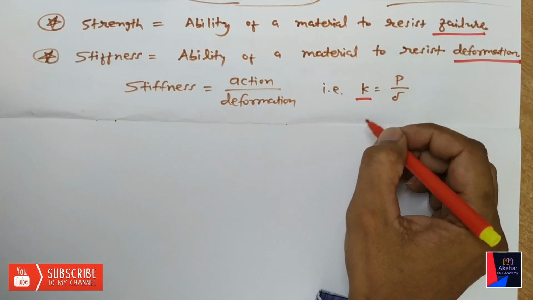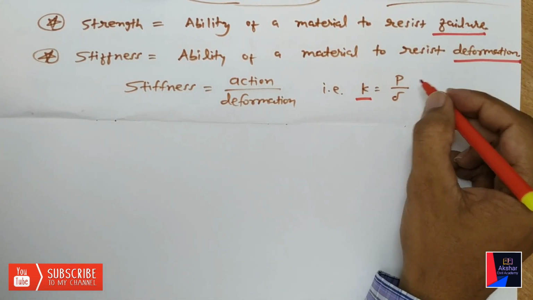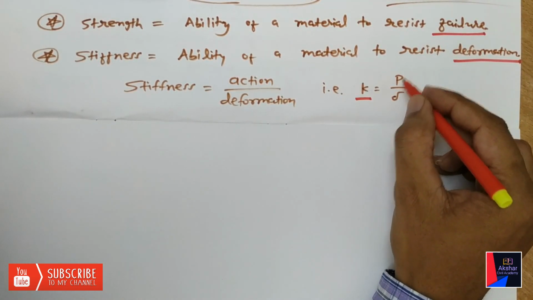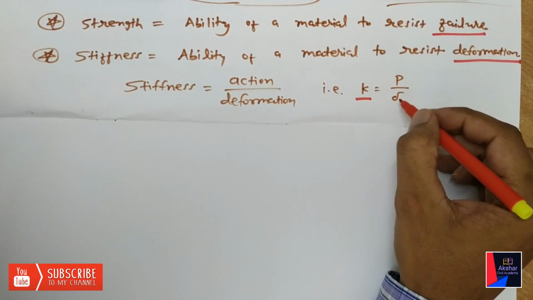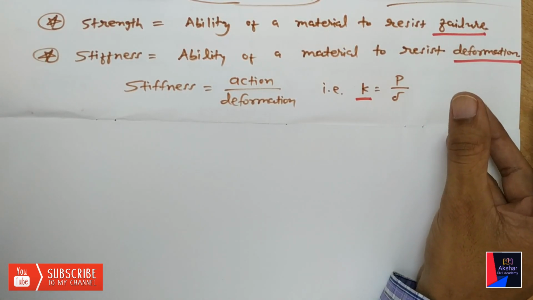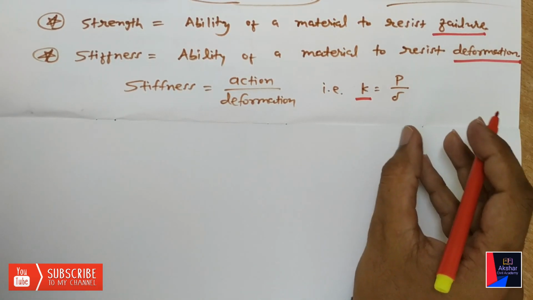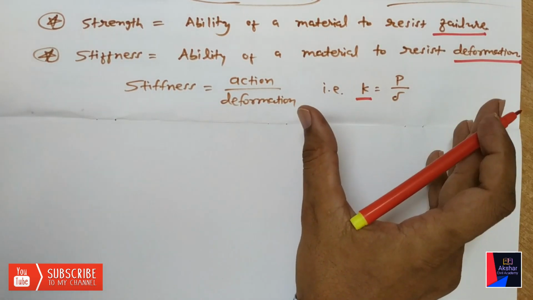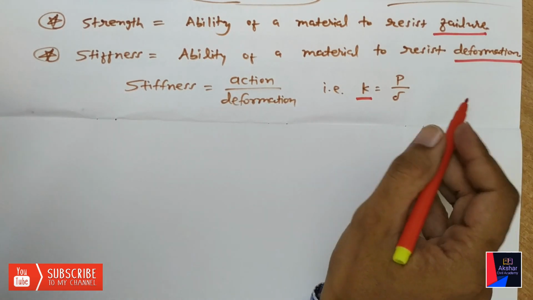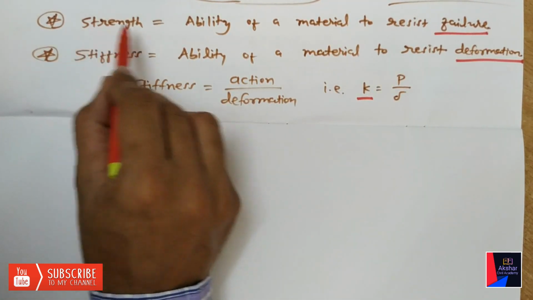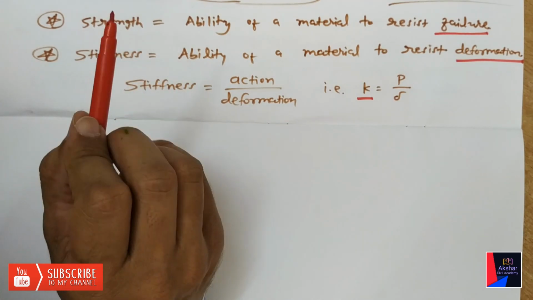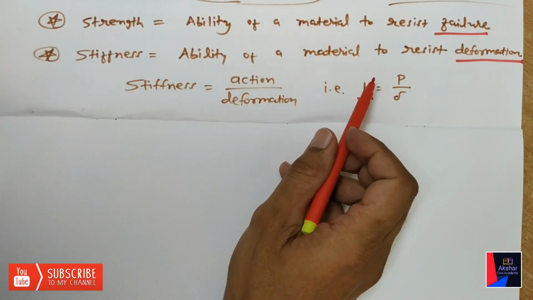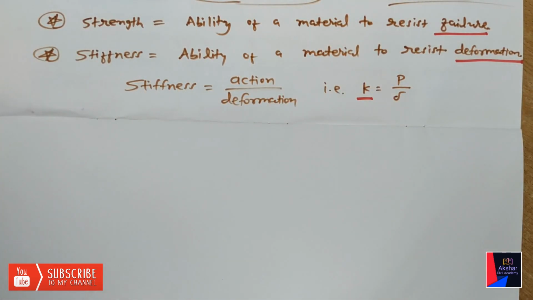Stiffness is denoted by small k. Action is the force applied on any body, any material. So action will be the force applied, and deformation will be the strain, or the volume decrease or increase, the length increase or decrease after application of the force. So we can understand the difference between strength and stiffness in this way. Remember, strength is the ability of a material to resist failure, and stiffness is the ability of a material to resist the deformation. Clear?